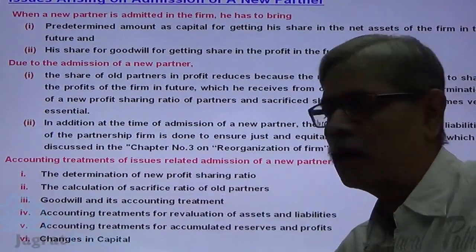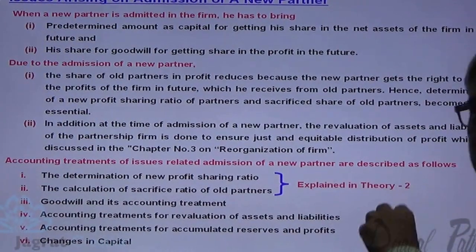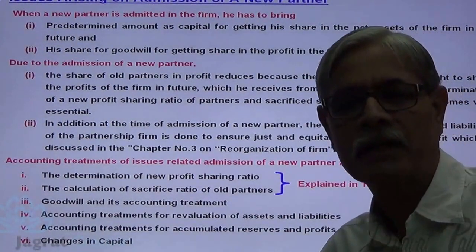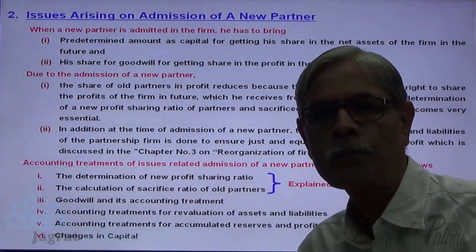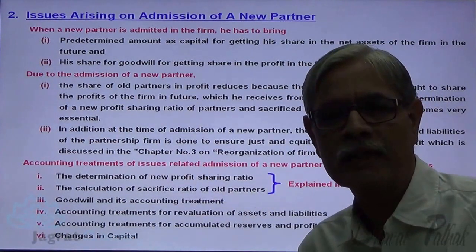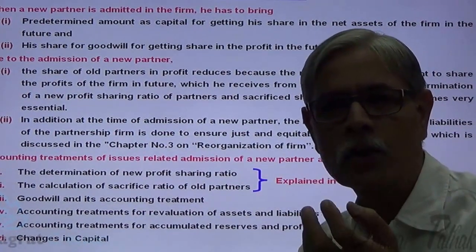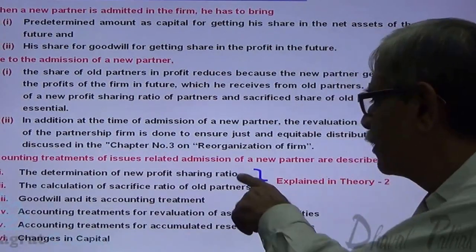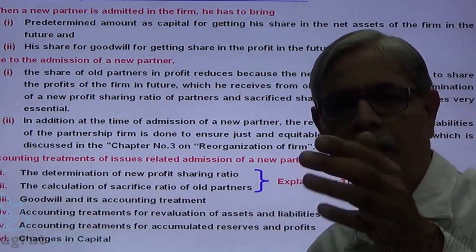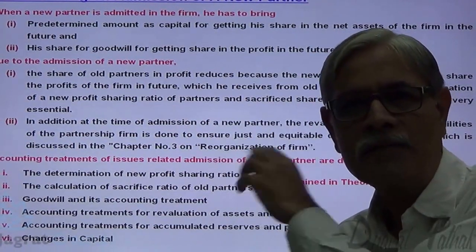Out of this, the first 1 and 2, I am going to explain in my next theory lecture number 2, in which these two aspects will be explained to you. How a new profit sharing ratio is determined, or how the sacrificing ratio is worked out, that will be discussed in theory lecture number 2, that is the lecture after this lecture.